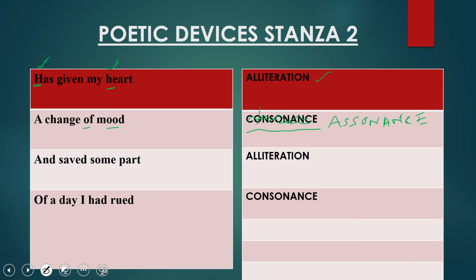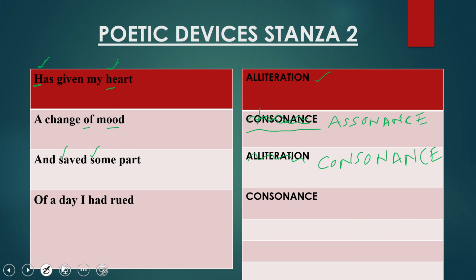Now come to the third line, "and saved some part." Here the example which is used is consonance, dear children. S sounds are repeating. So this is the example of consonance.